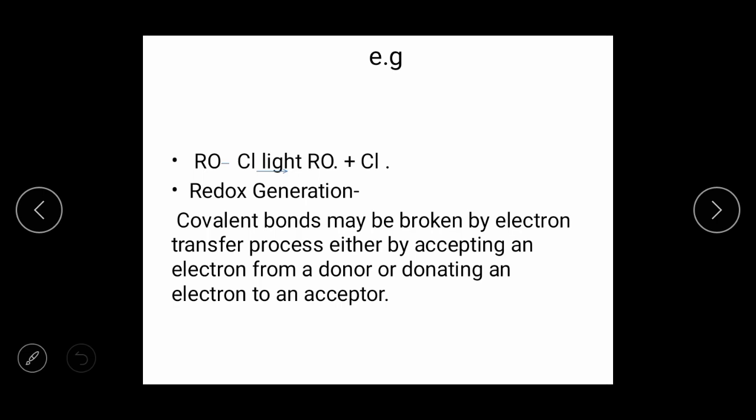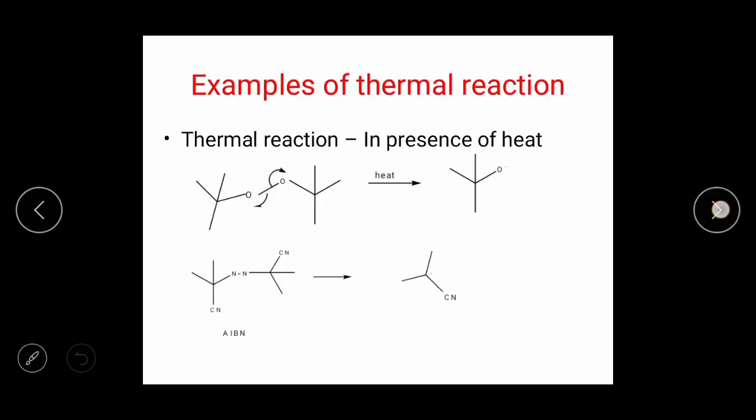The next reaction is redox generation. Covalent bonds may be broken by electron transfer processes, either by accepting an electron from a donor or donating an electron to an acceptor.